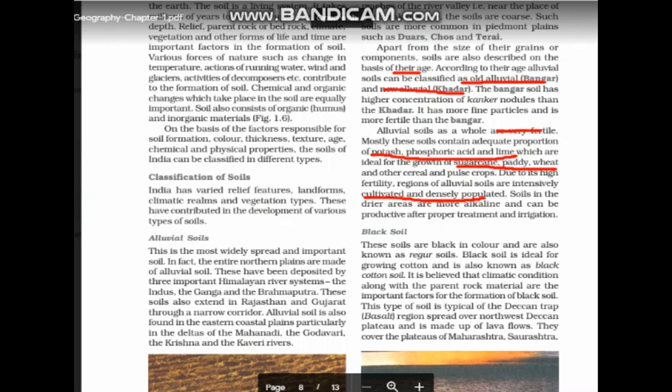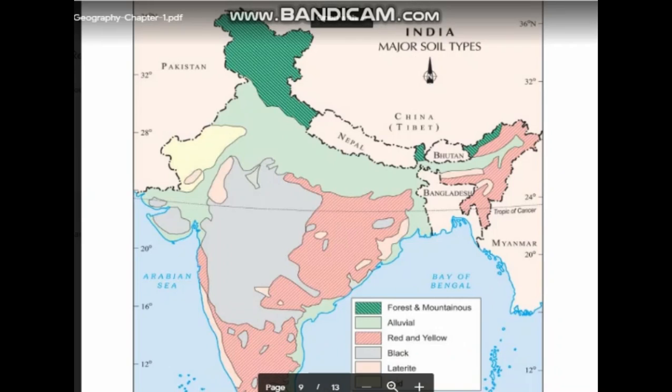Soils in the drier areas are more alkaline and can be productive after proper treatment and irrigation. As you can see in the map here, these are the northern plains areas, especially Punjab, Haryana, Delhi, Uttar Pradesh, Bihar and West Bengal. These are the most densely populated places in India.